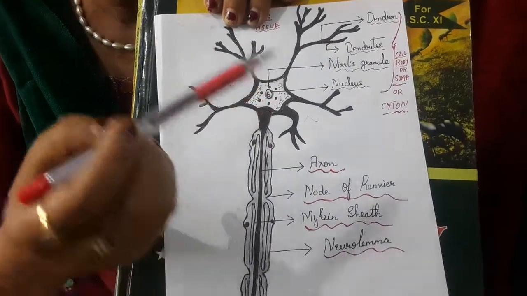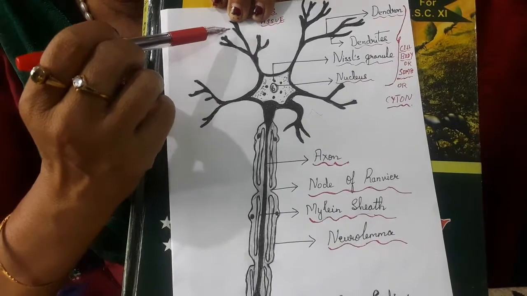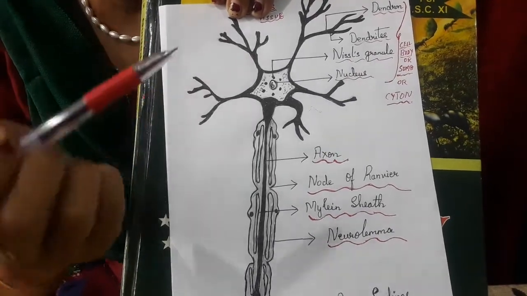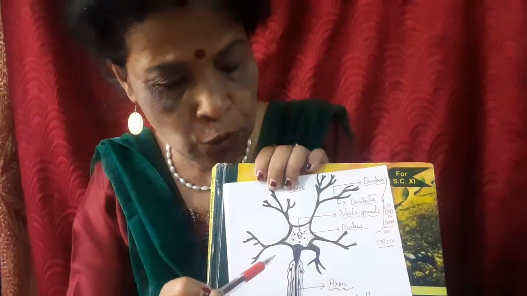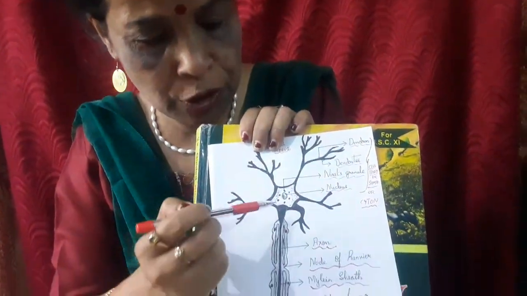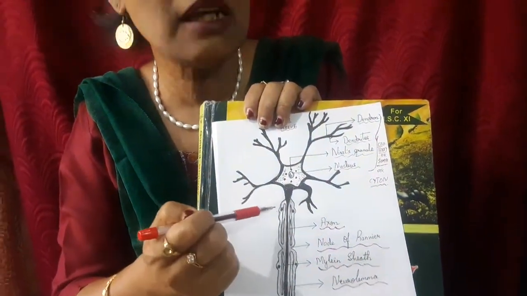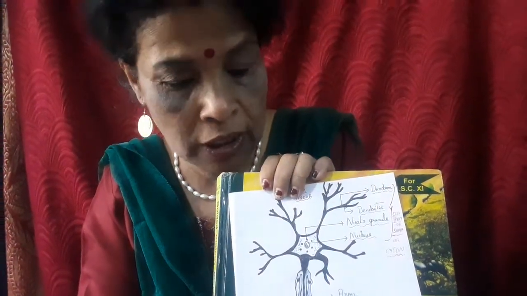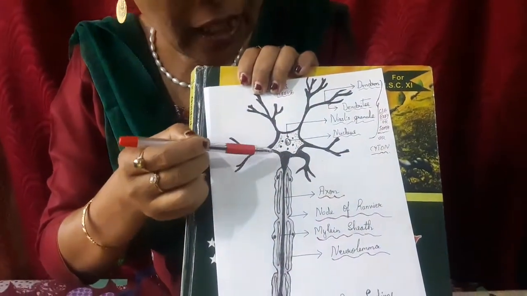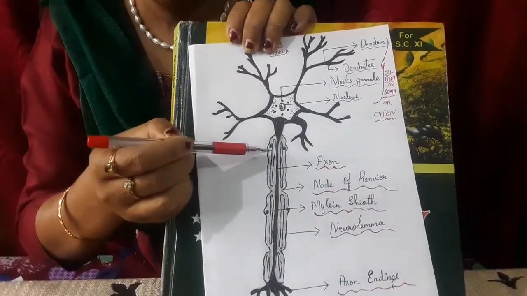What is their function? They carry the impulse towards the cell body. Clear? Now, next you have the axon, which is also referred to as a long process. It is also known as long nerve fiber, which extends away from the cell body.